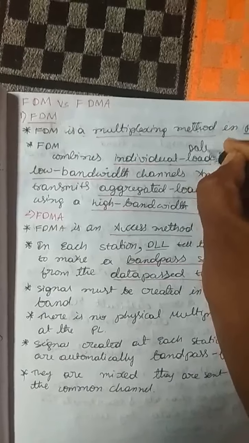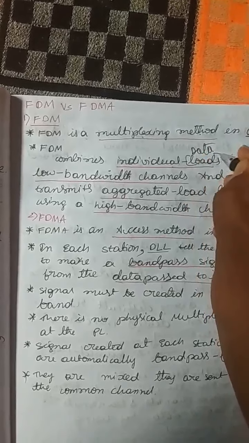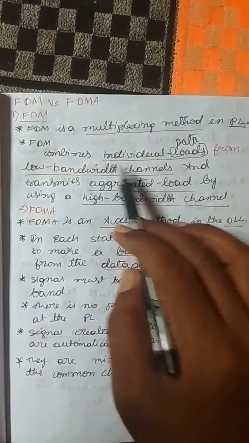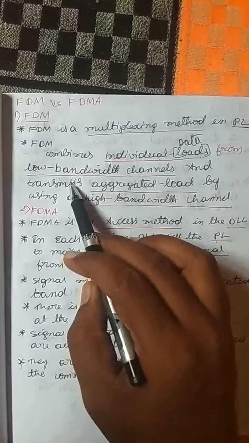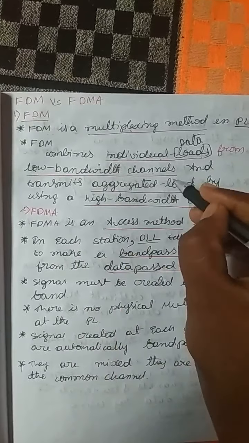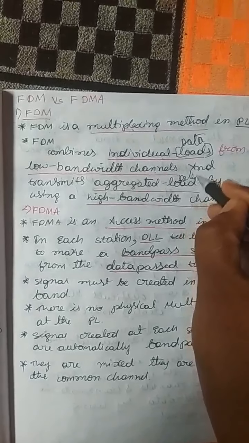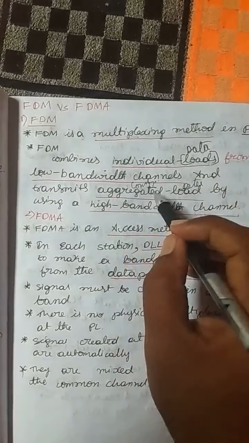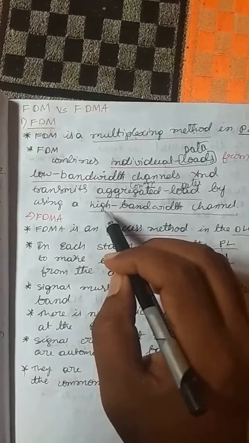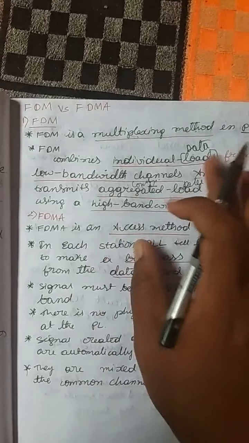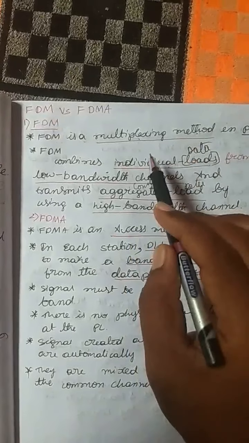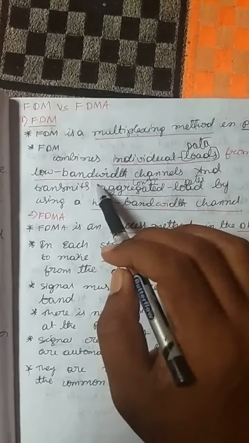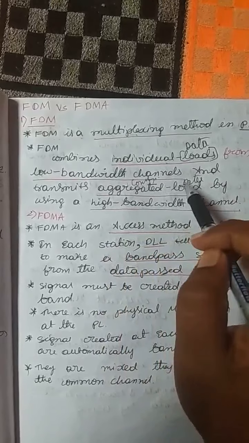It takes individual data from the low bandwidth channels and transmits the aggregated, that is combined, data using a high bandwidth channel. It converts individual data from the low bandwidth channels into combined data.